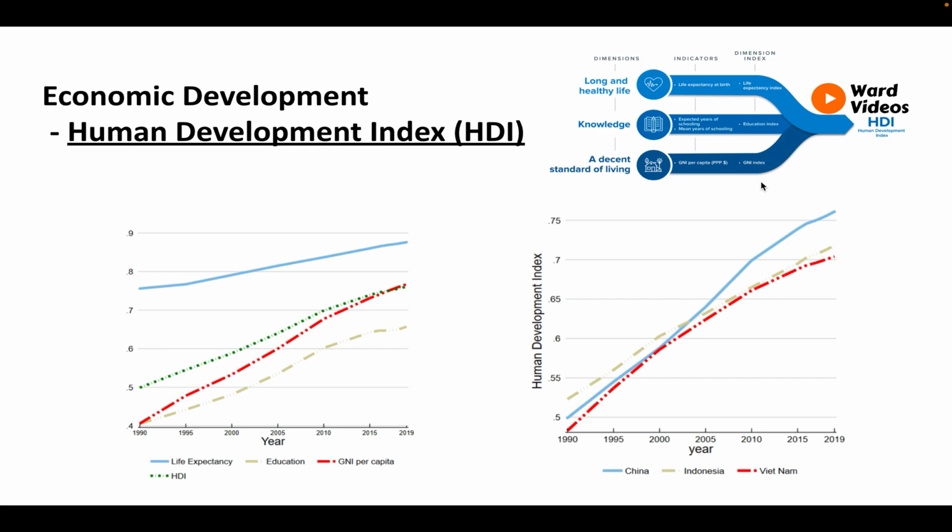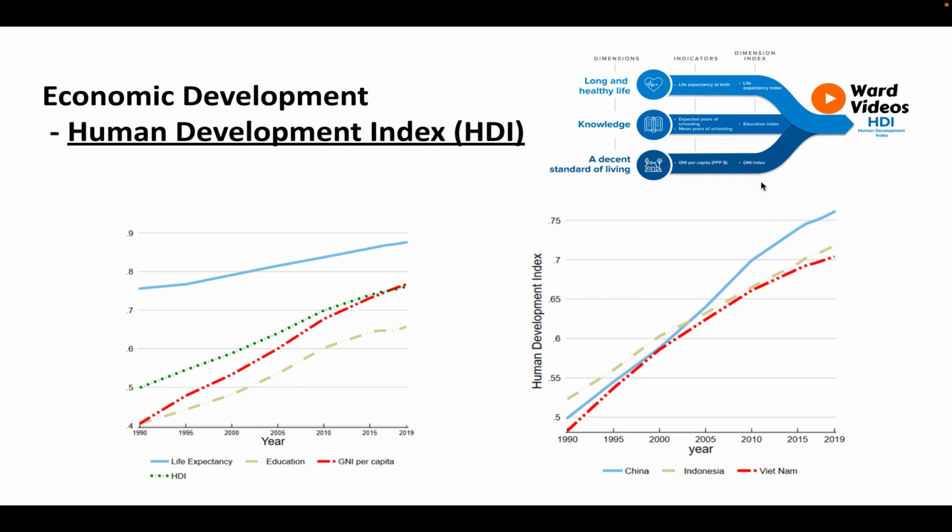Between 1990 and 2019, China's life expectancy at birth increased by 7.8 years, mean years of schooling increased by 3.2 years, and expected years of schooling increased by 5.2 years. China's GNI per capita increased by about 993% between 1990 and 2019.